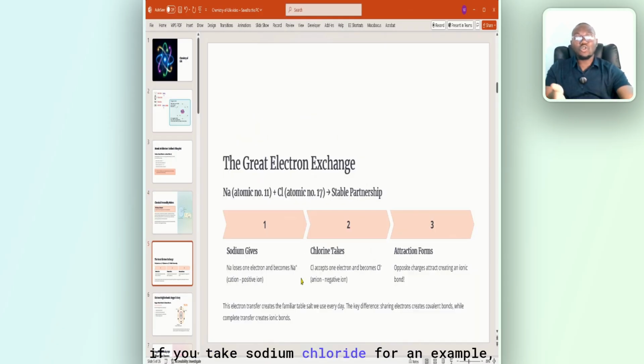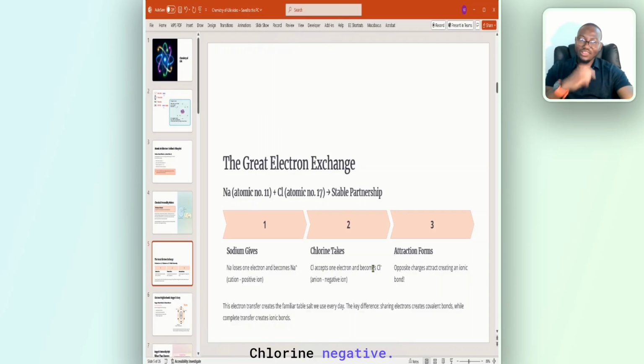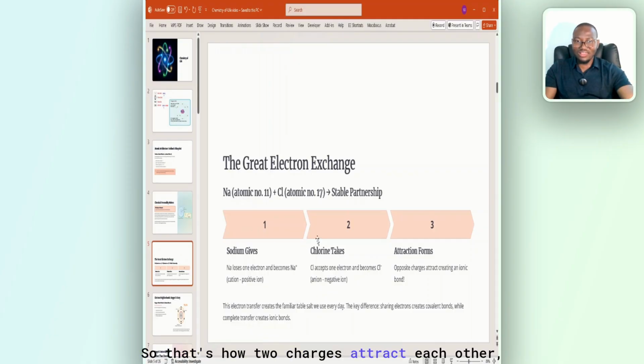Now, if you take sodium chloride as an example, the atomic number of sodium is 11, for chlorine it is 17. What does it tell you? It tells you that sodium loses one electron and becomes sodium plus, while chlorine accepts that electron that sodium lost and becomes chlorine negative. That's how opposite charges attract each other. Sodium is already a plus, chlorine is a minus. The two of them attract each other to form sodium chloride. So sodium loses one electron, chlorine accepts one electron. Can you remember that question I asked you from the outset? This should be the answer.